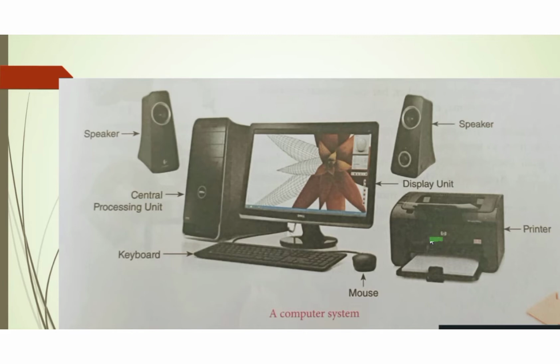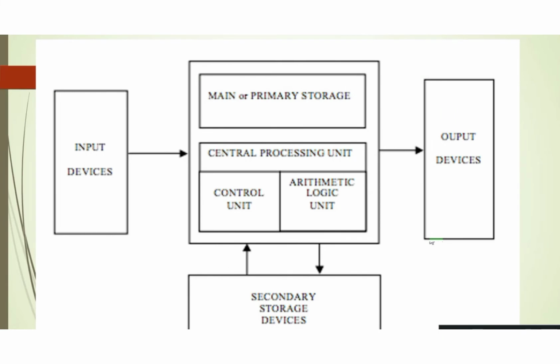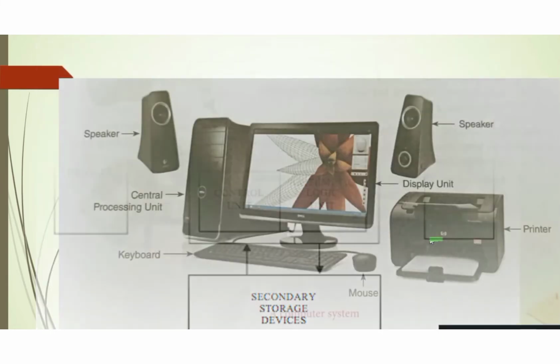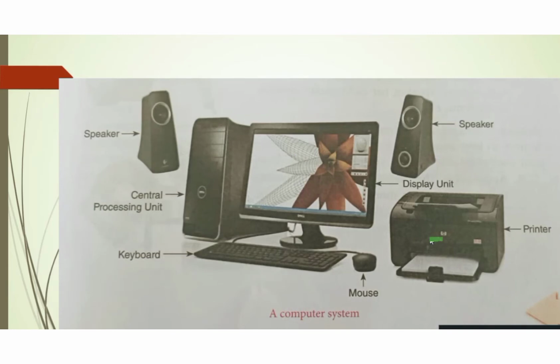A computer system. Computer system is an electronic data processing machine which accepts data and instructions through input units. It has the ability to process data into meaningful information in the desired form.